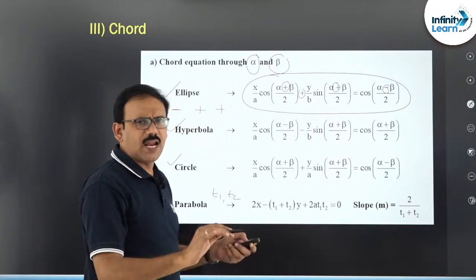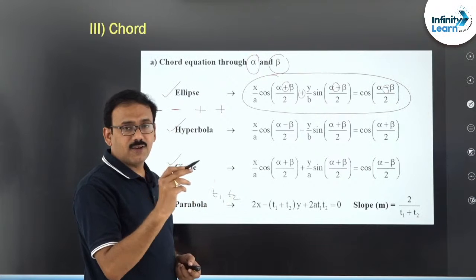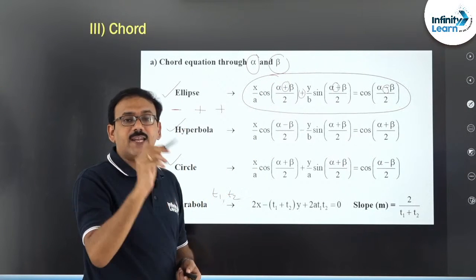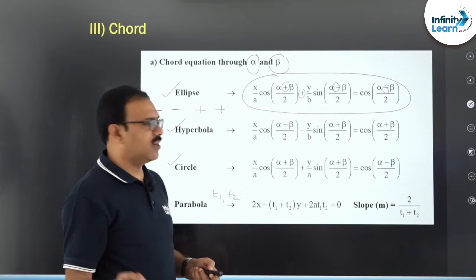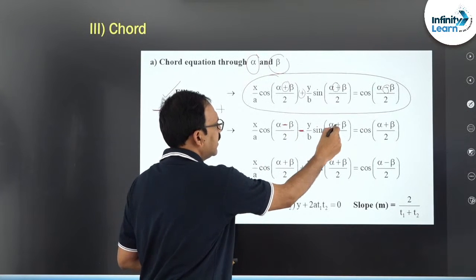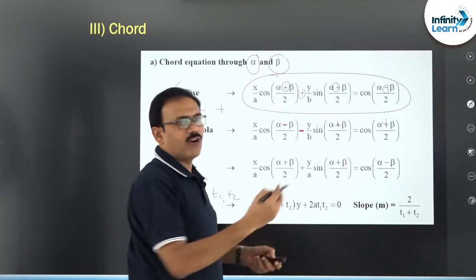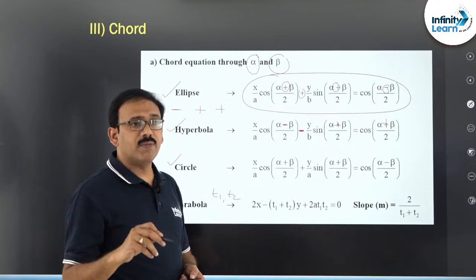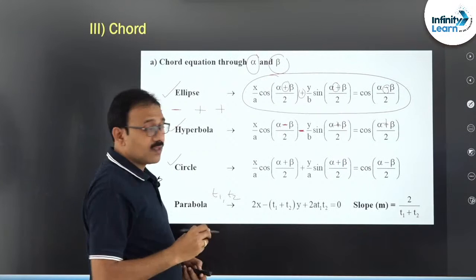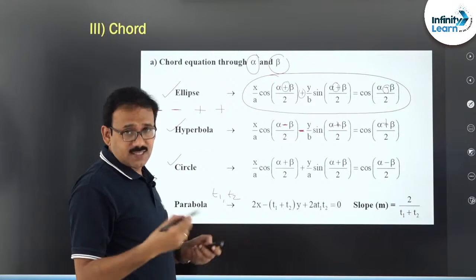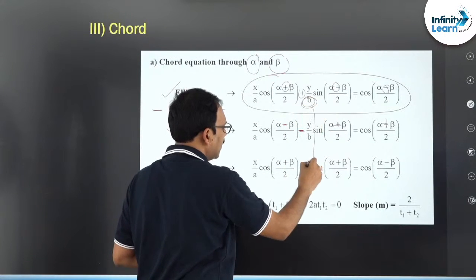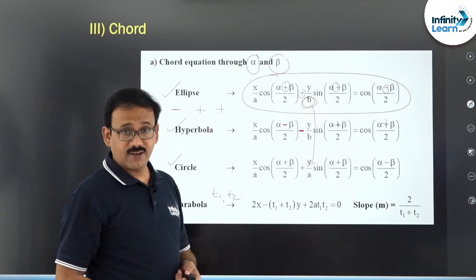This is for the ellipse, a standard one. In the case of the hyperbola, you take the same but take the signs like minus, minus, plus, plus. Just remember that point, that is enough. So here minus comes, here minus comes, then plus, same formula. But you need to remember it to answer certain questions, dear friends. Okay, right. Whereas in the case of the circle, the standard circle, no change, you take the same, in place of b you put a, that's all.